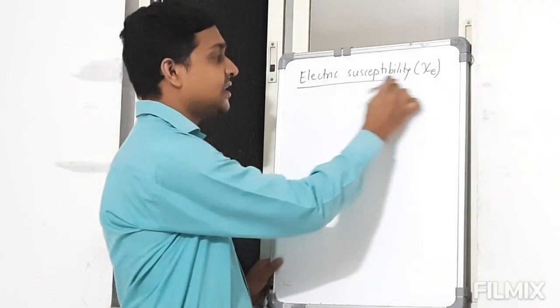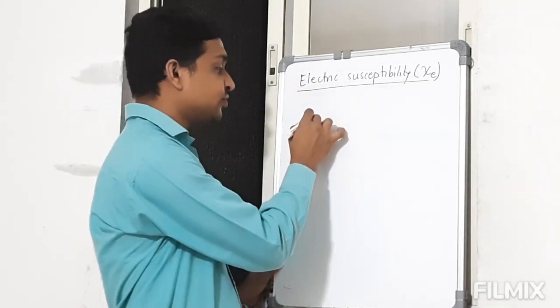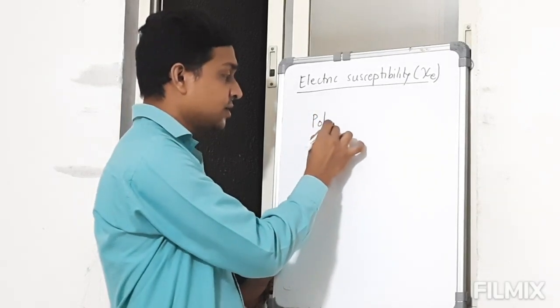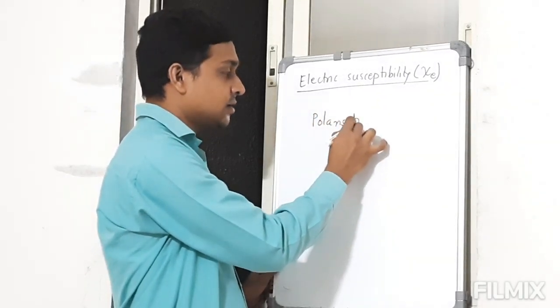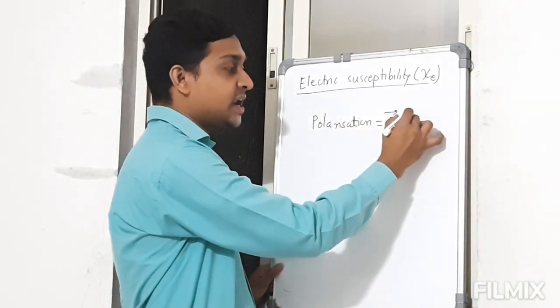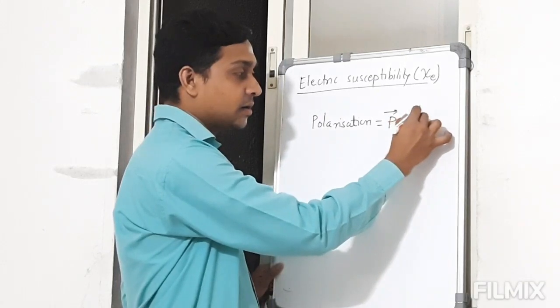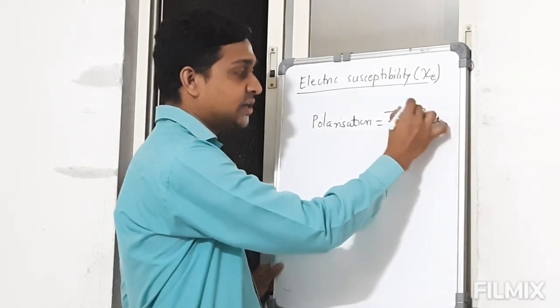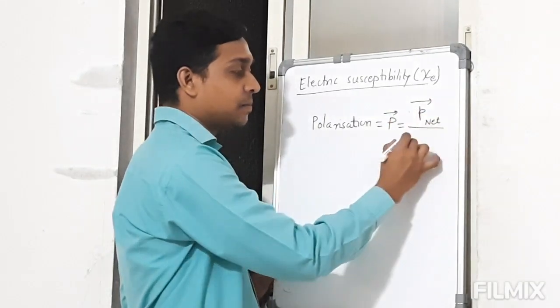Now the next term is electric susceptibility. Before that you should know polarization. Polarization, a vector P, is equal to the net electric dipole moment P net per unit volume.